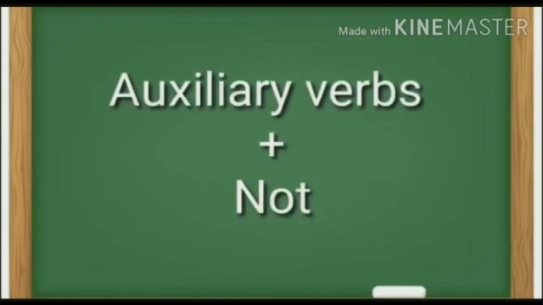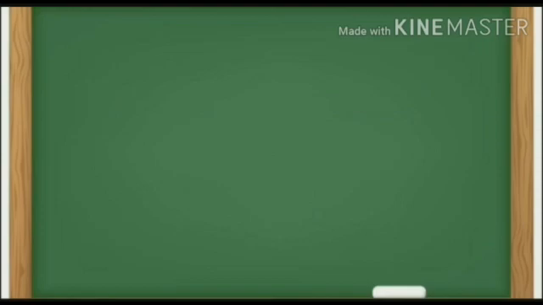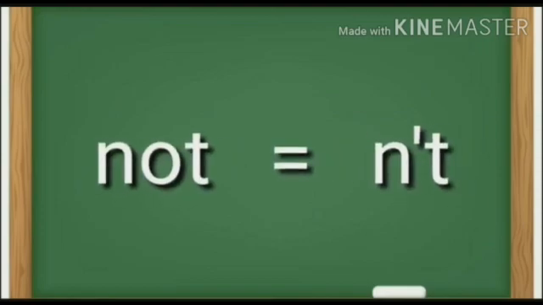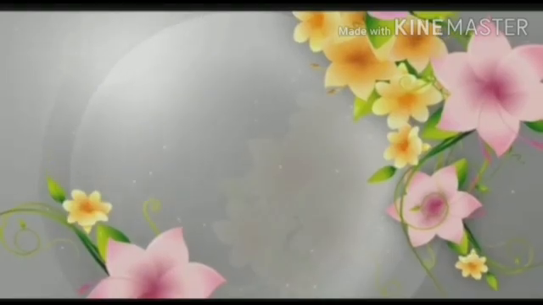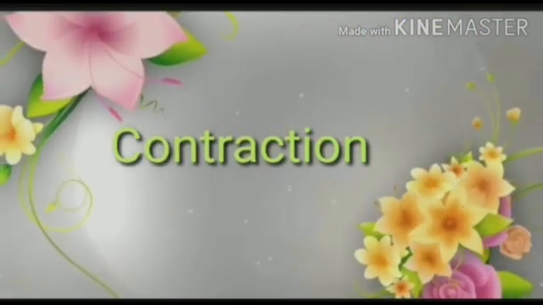Next, we can see how we write a negative tag. To write a negative tag, we have to add not with auxiliary verbs. The not we should not write in full form. We have to write it in short form. NOT is the full form. We have to write it as n apostrophe t, n't. Here I have given some contractions. Contraction means the shortest form we are saying.